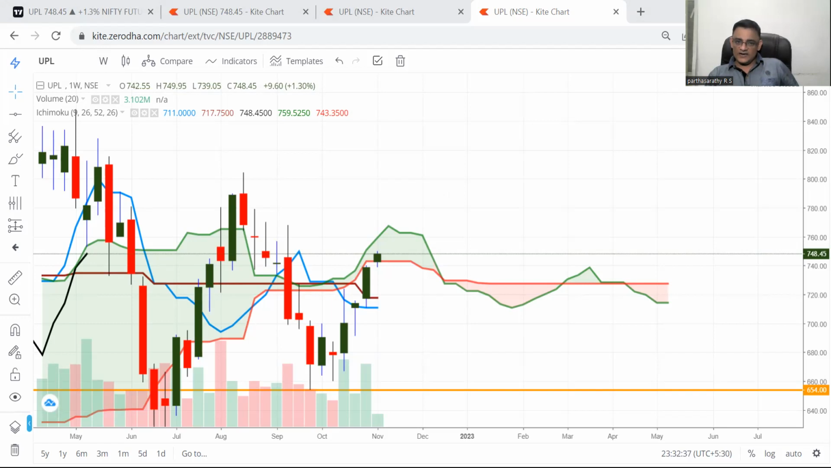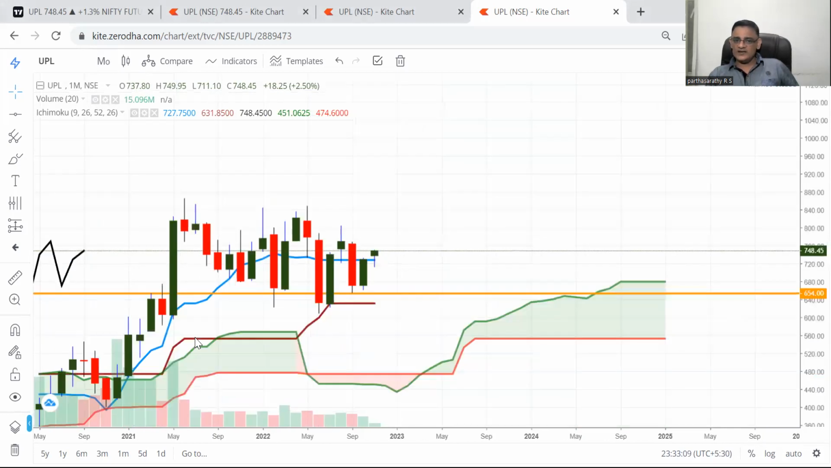So we'll keep 729 as our stop loss, or tomorrow's high and low will be the stop loss for taking a buy here or a sell here. So tomorrow's candle is very, very important. Based on weekly, it is inside the cloud and it is at the resistance level. Once it breaks the 770, 775 level, it will definitely break out. Okay, so now this is Ichimoku, and let's go and see monthly also.